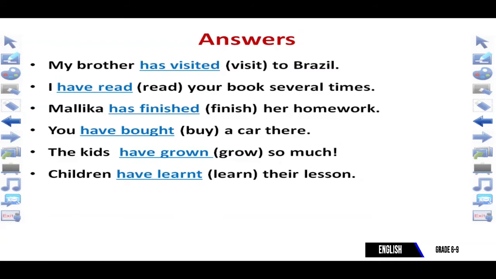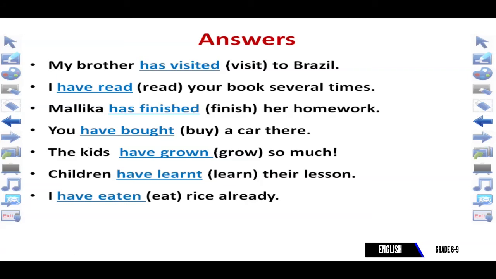Children is plural, so following children we write have. And learn, within the bracket I have given the present tense verb. So here I have written learned. Verb 2 and verb 3 can also be learnt, with t added. So children have learned their lesson. பிள்ளைகள் தங்களுடைய லெசனை கற்றிருக்கிறார்கள்.